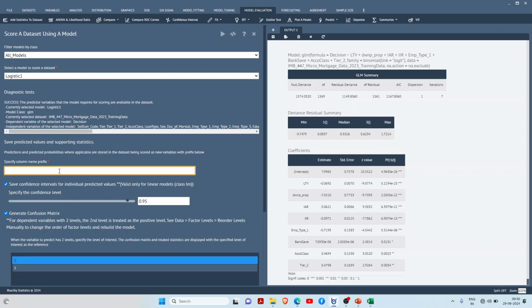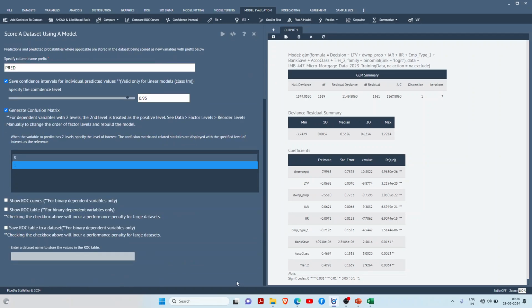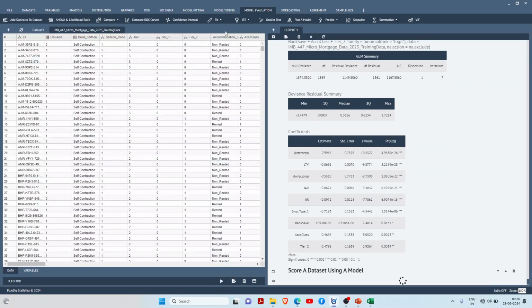Here you have to give a name, so I will just give Predicted Values. I will always predict positive, like 1, because I want the prediction or probability for approval of the loan. I will also click on ROC table and ROC values. I will then click the play button. It will take some time because it is generating large data for us.